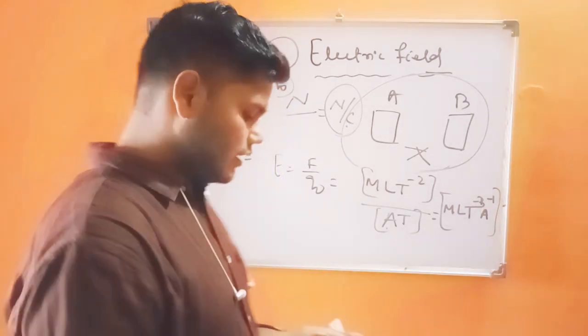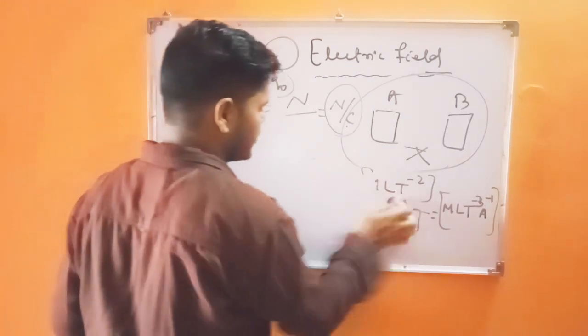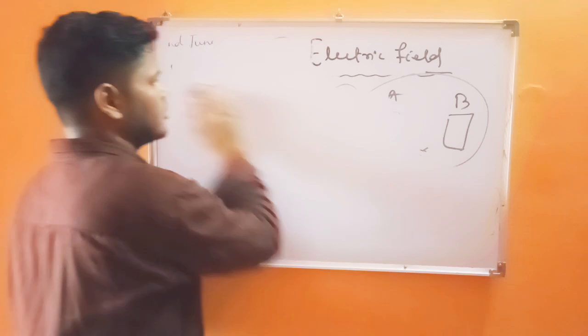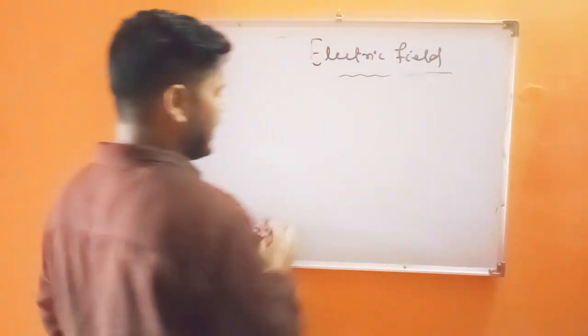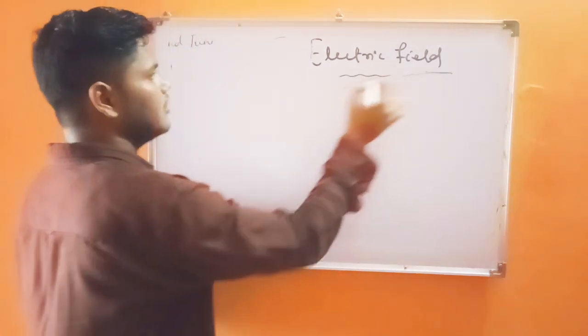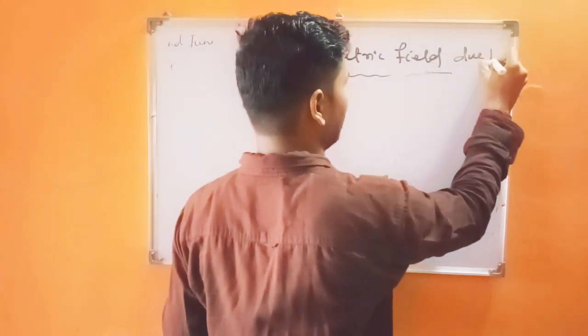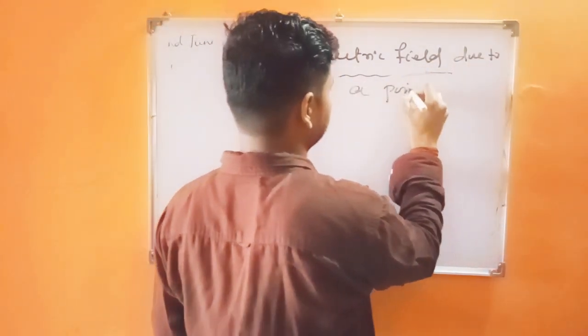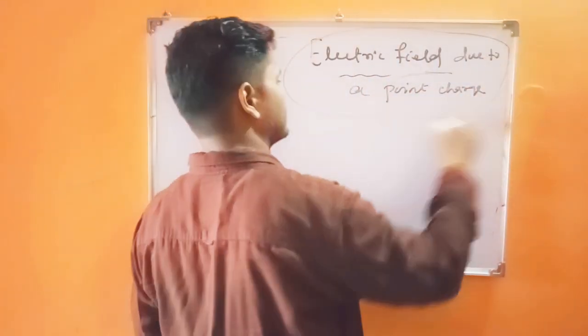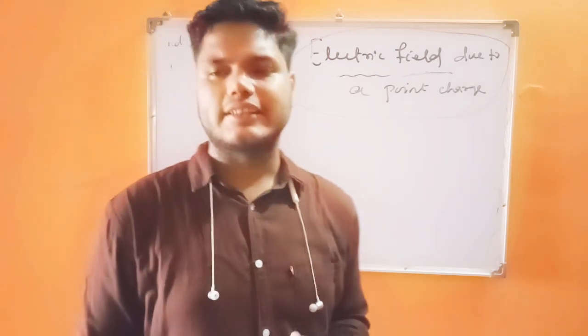Then comes a short type of question. What is the electric field due to a point charge? That is a 3 marks question that comes to your board. You can write down: electric field due to a point charge.